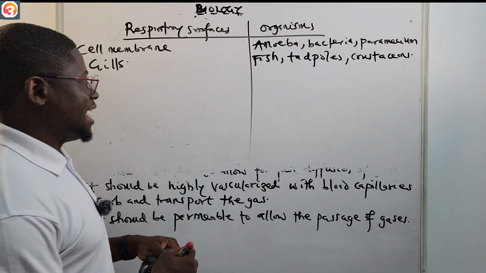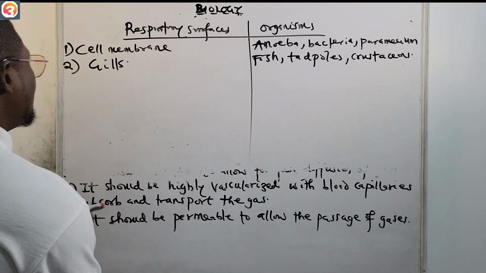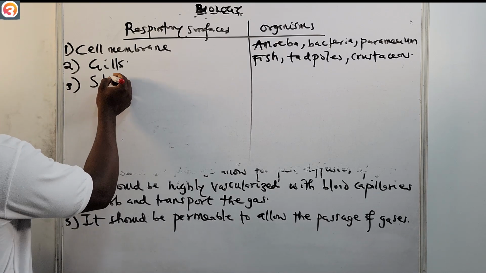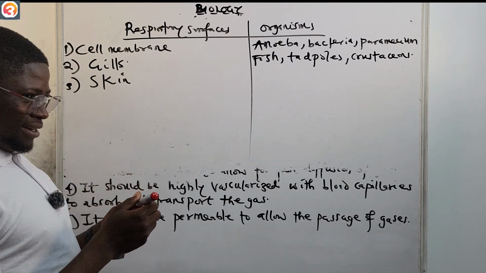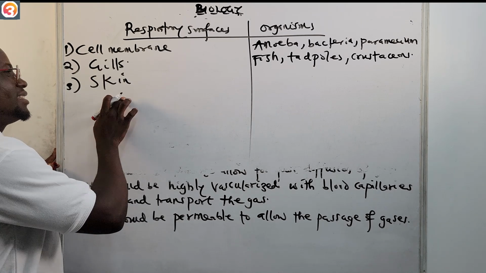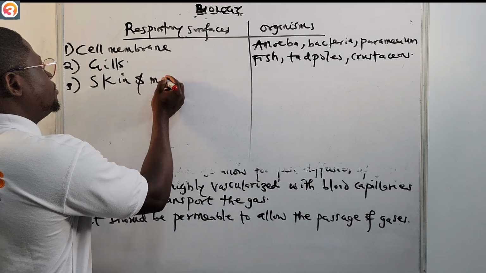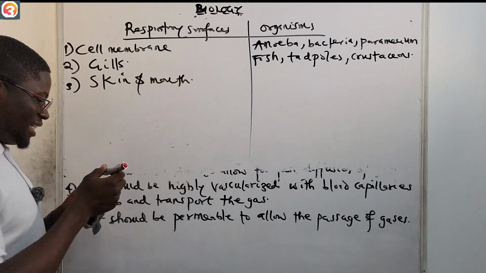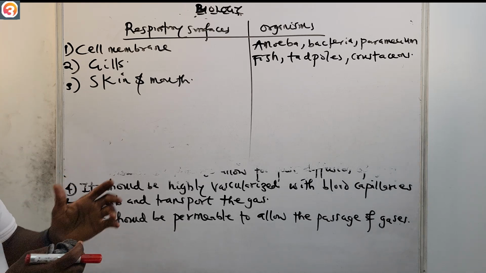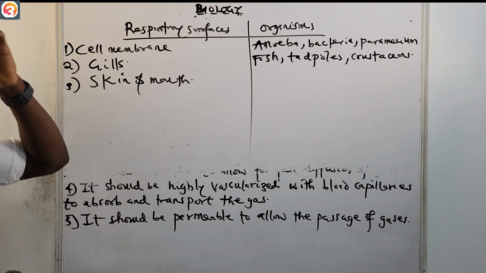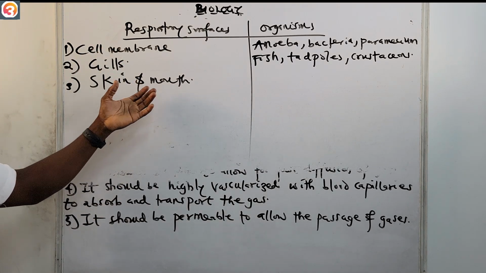Then likewise, another respiratory surface is the skin. Some organisms use the skin and mouth, and the examples are almost the same.